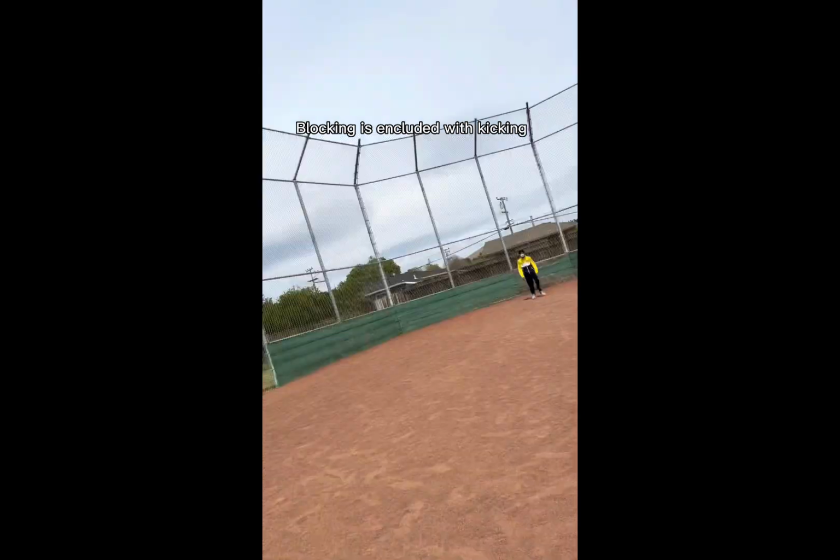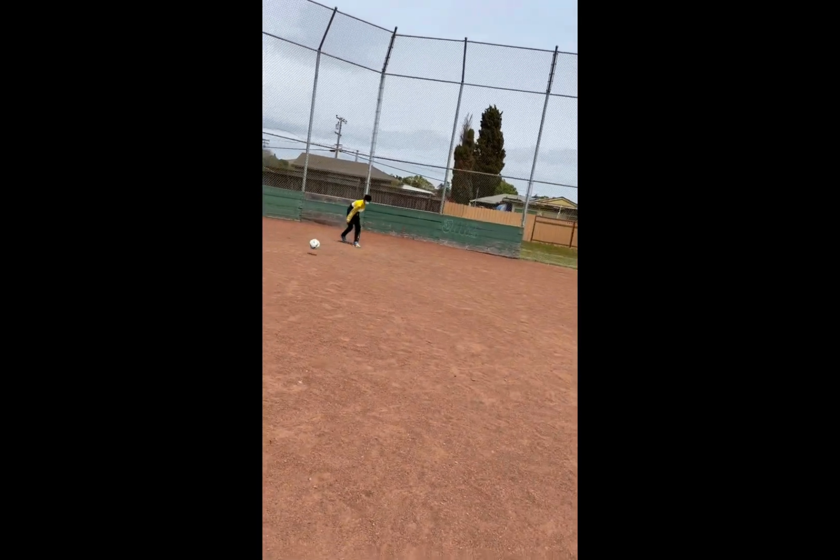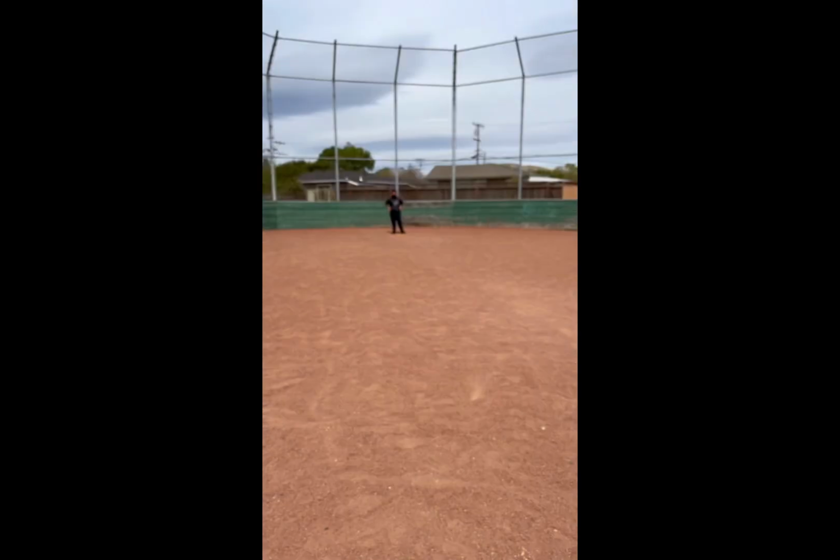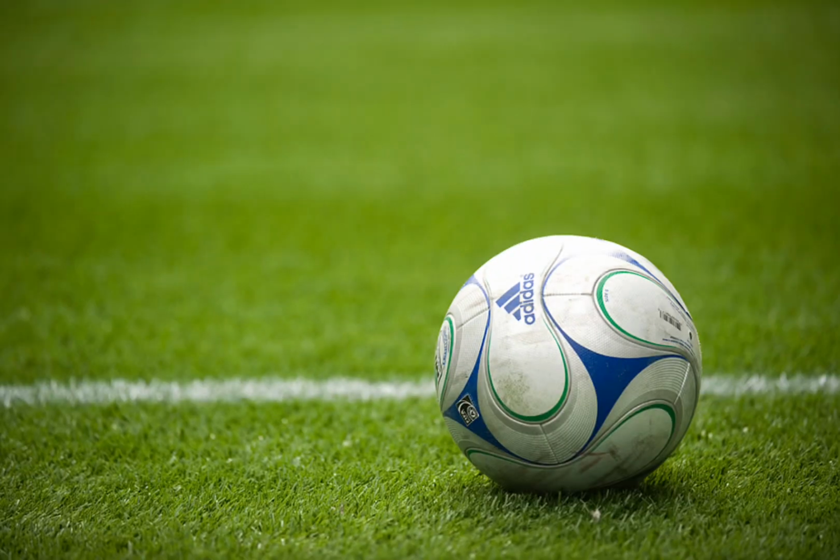Now let's talk about the science behind the sport. The first priority is kicking. Here you can see that the person is kicking the ball. This requires Newton's first law. It is the law of motion.